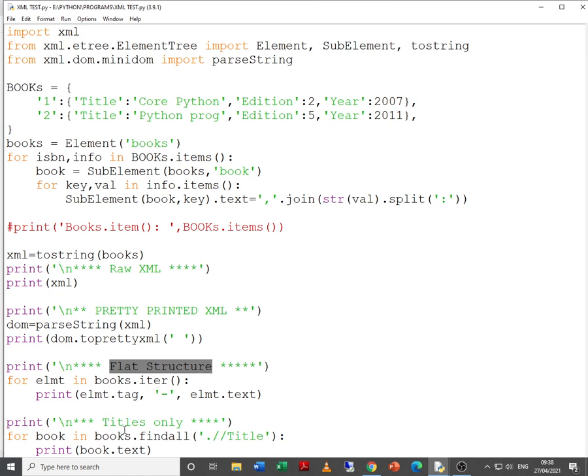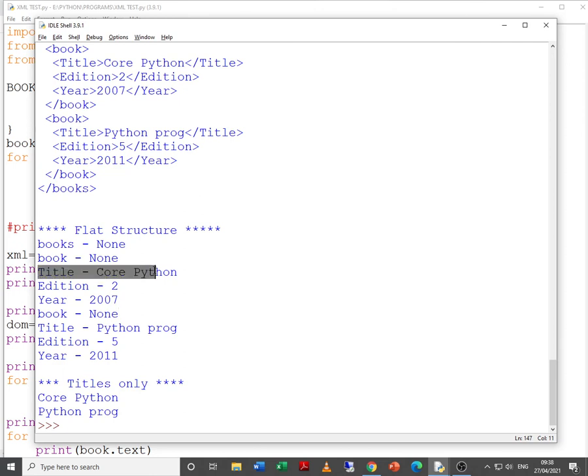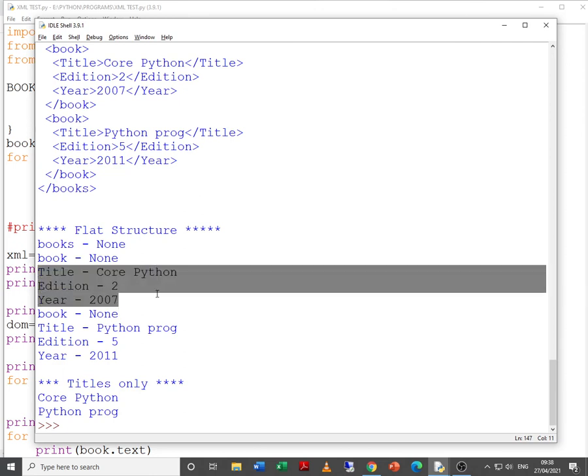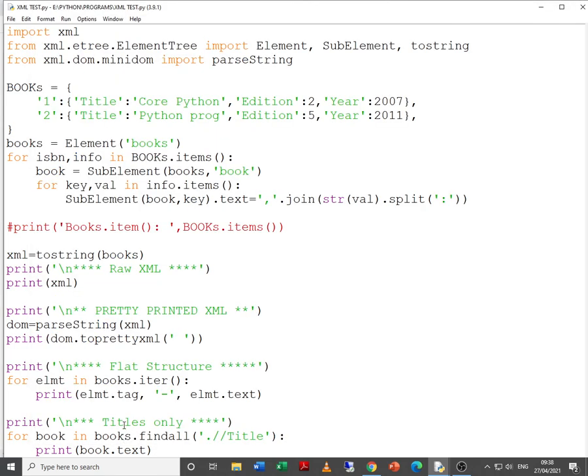And finally titles only. Say for example, this is the title of the book or the edition or the year. So if we want any particular text within any particular tag, how to get it? for book in books.findall and title.